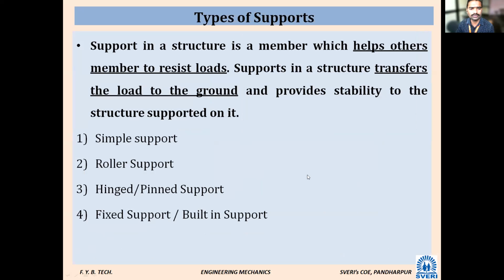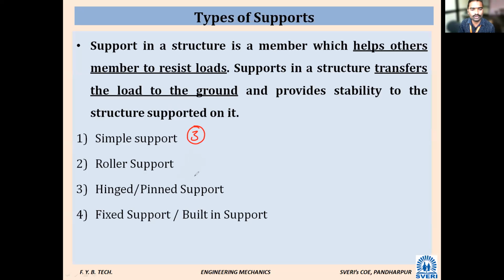I'm not able to hear you. Question: how many support reactions will develop for a simple support? Three, sir. Okay, three.